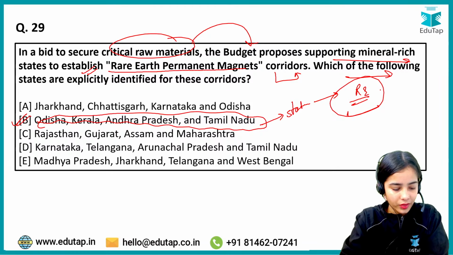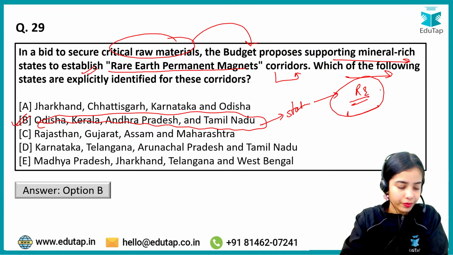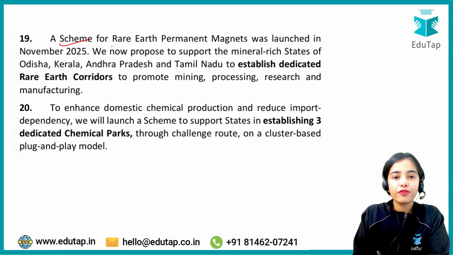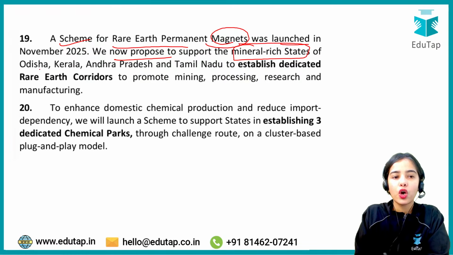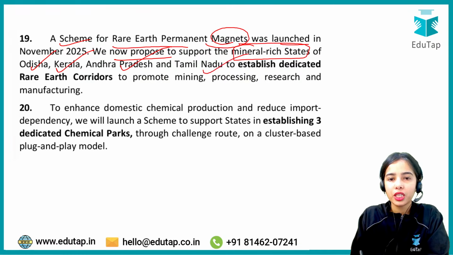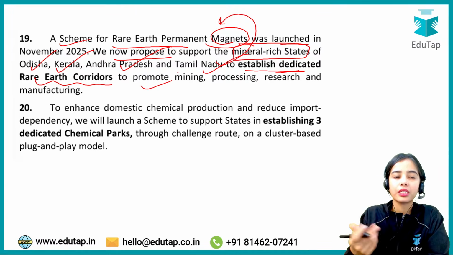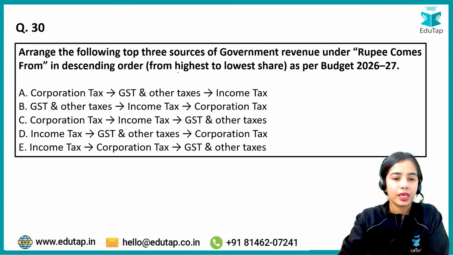Okay. Very good, Saurabhi. Correct. So a scheme for rare earth permanent magnets was launched in November 2025. We now propose to support the mineral rich states of Odisha, Kerala, Andhra Pradesh and Tamil Nadu under this scheme to establish dedicated rare earth corridors to promote mining, processing, research and manufacturing. Okay. So this is the idea.